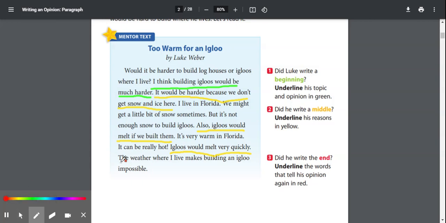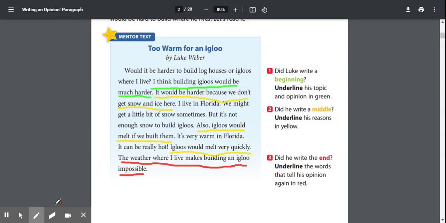So this is restating that opinion at the beginning, where I think igloos would be much harder. It's telling us that building an igloo where I live would basically be impossible, right? Because of the weather. So even though they restated it a little bit differently, it's still giving us that same idea that building an igloo would be harder where they live.